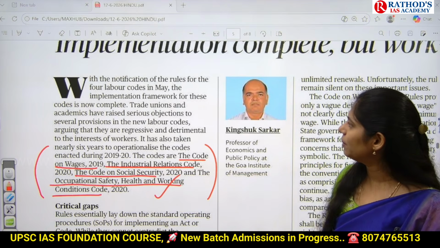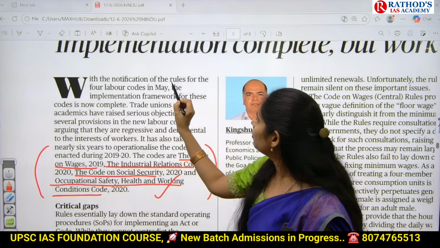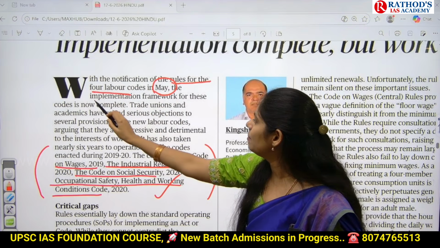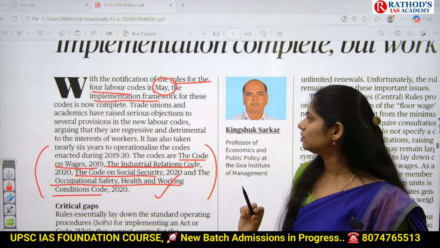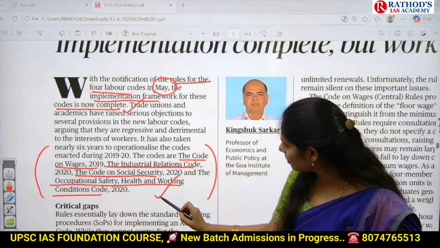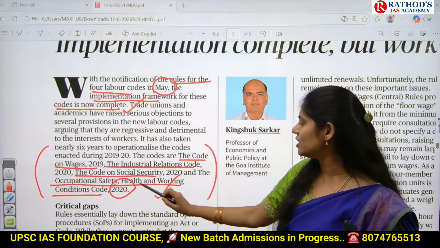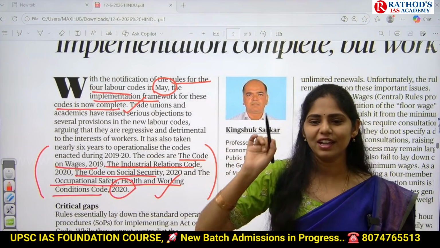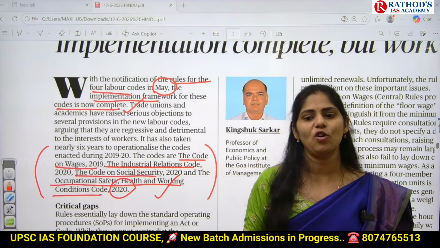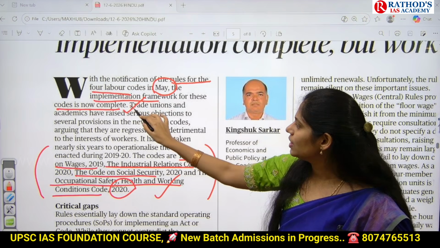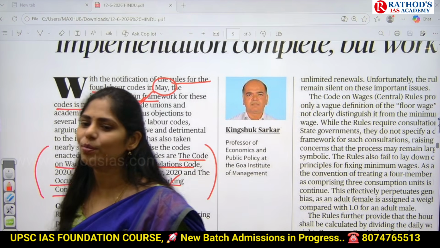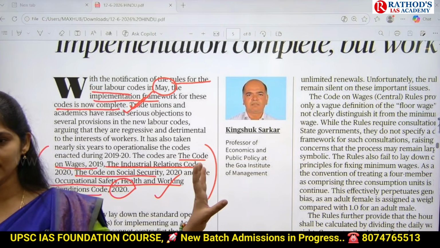So when we implemented them, with the notification of the rules for 4 labor codes in May, the implementation framework for these codes is now complete. That means we came up with these codes in 2020, 2019 only. But in 2026 in May, we implemented at the ground level. So now this is complete. But what is happening here? There is no proper safety. That is the meaning of this title.